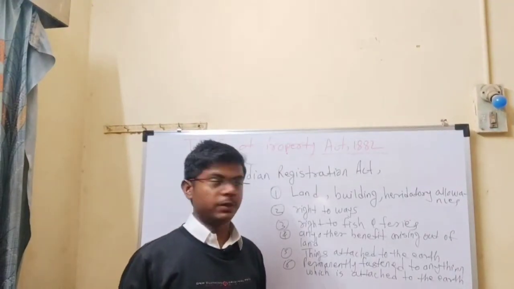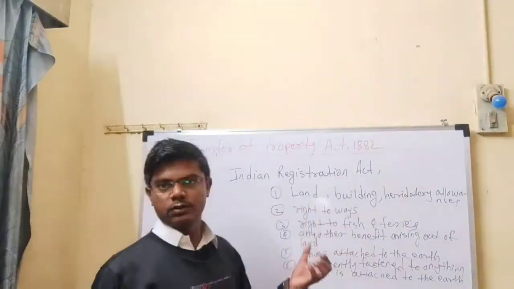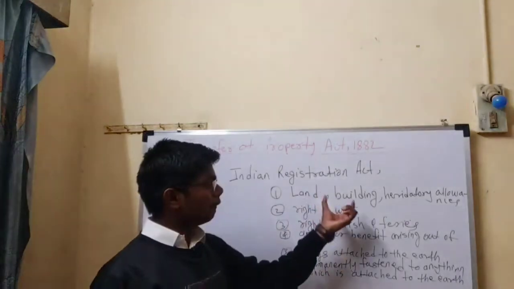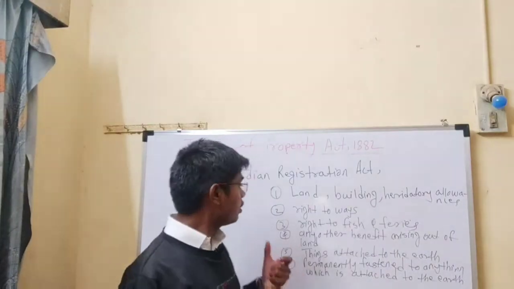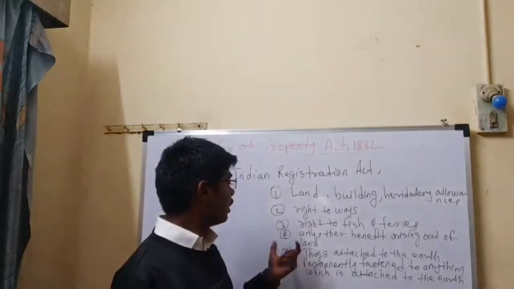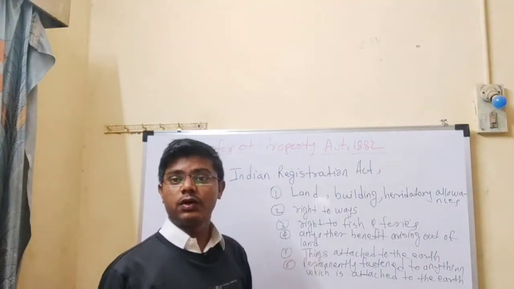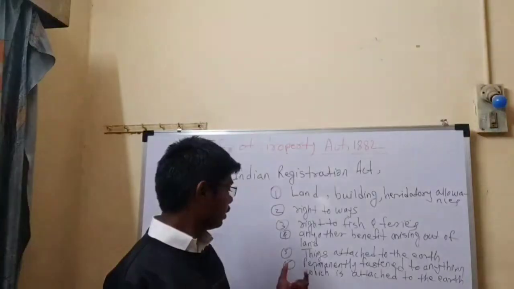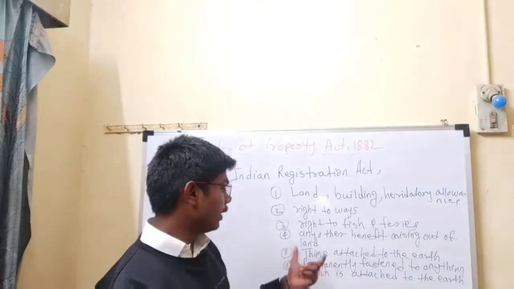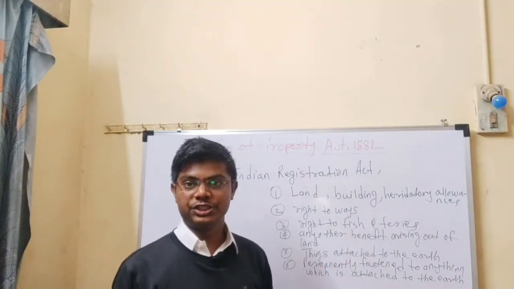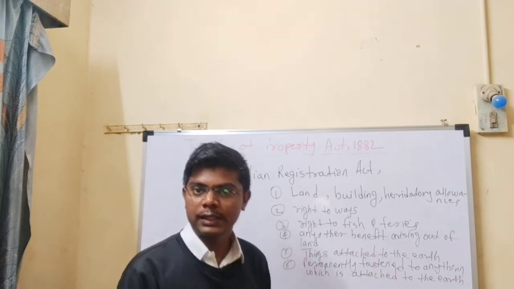Okay, so friends, the definition of immovable property under the Indian Registration Act. The immovable property includes land, buildings, hereditary allowances, right to wells, right to fisheries and ferries, any other benefit arising out of land, things attached to the earth, permanently fastened to anything which is attached to the earth, but it doesn't include standing timber, growing crops or grass.